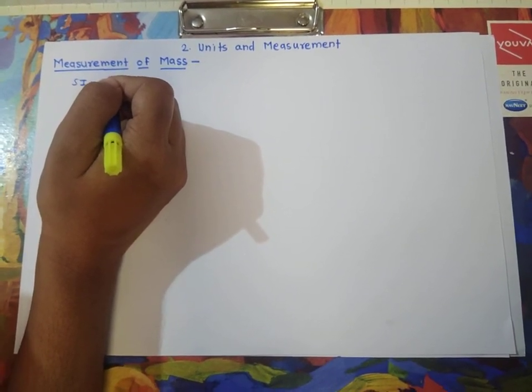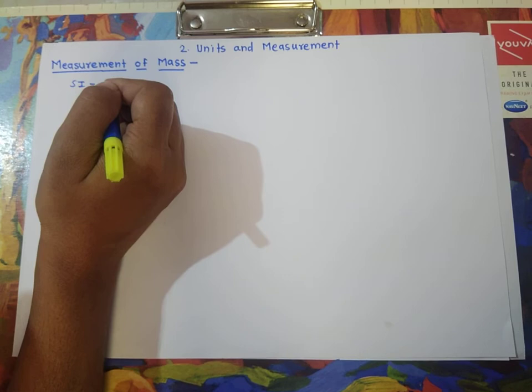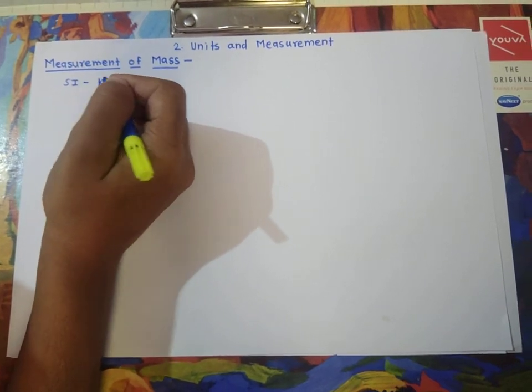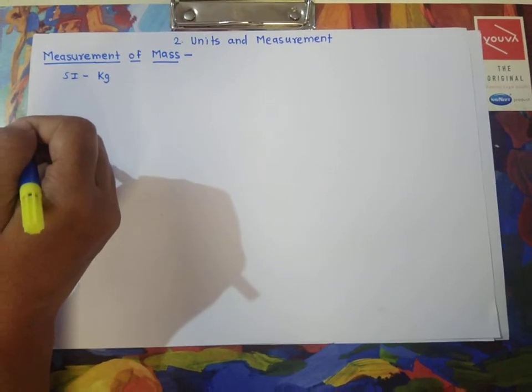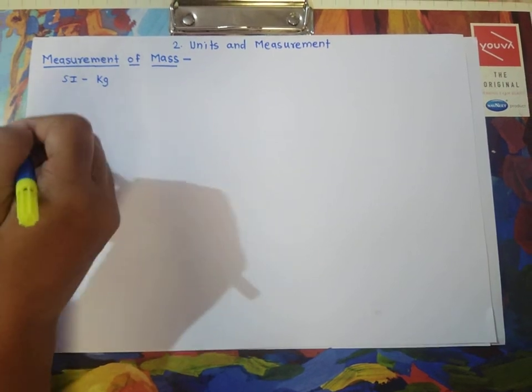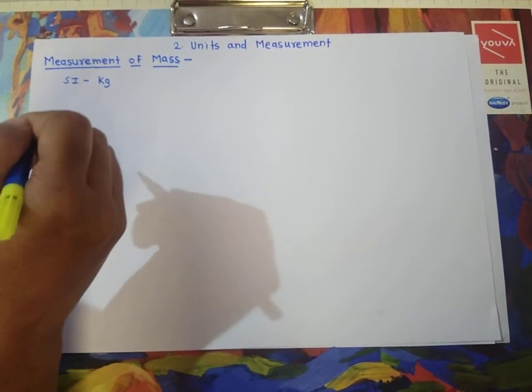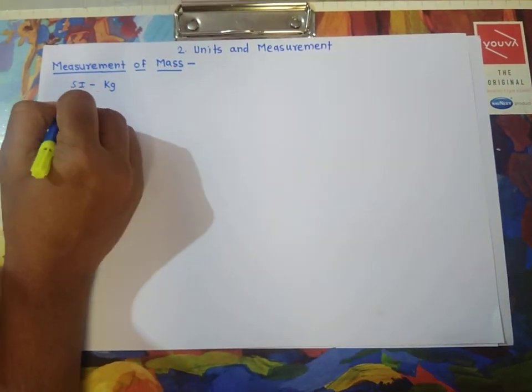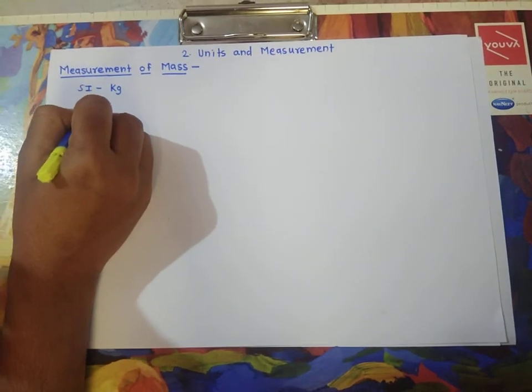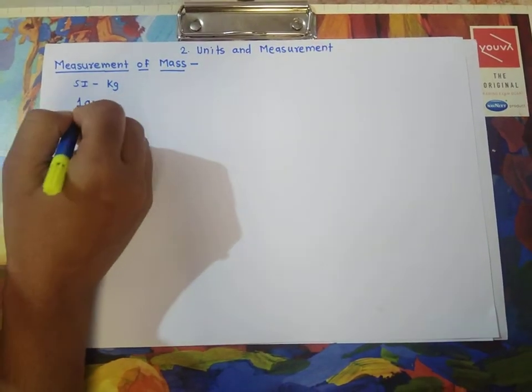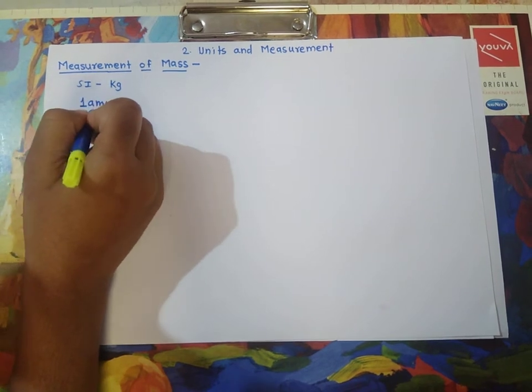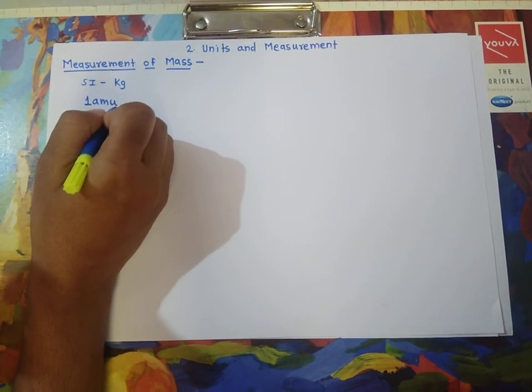You know that atoms and molecules exist. The kilogram is not a convenient unit to measure the mass of atoms and molecules. For that, we have to use one unit, that is 1 AMU, the unified atomic mass unit.